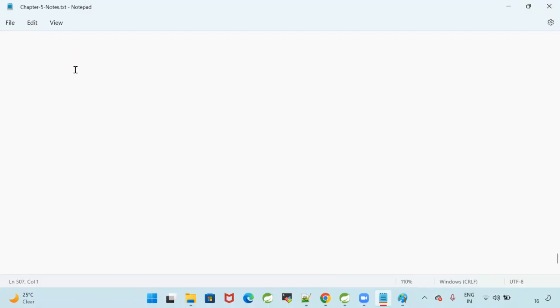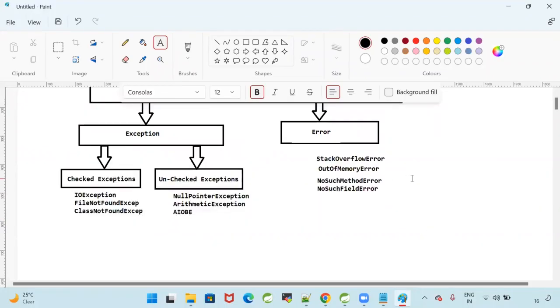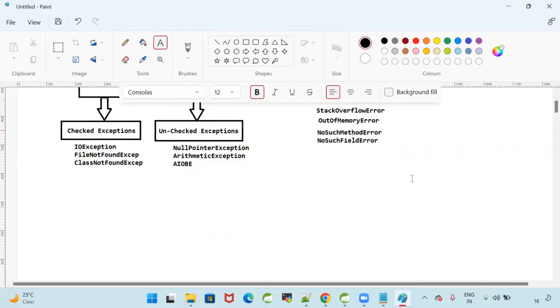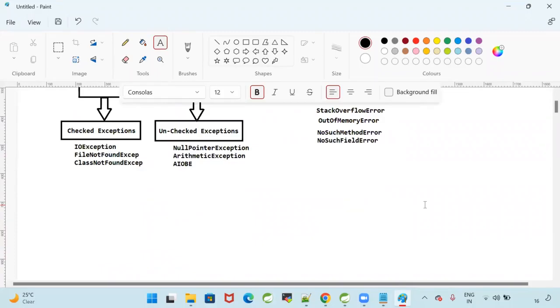Good. Next one. In Java, there are so many exceptions already available, like IO exception, file not found, class not found, null pointer, arithmetic, array index bound, array negative size exception. There are some errors also: stack overflow, out of memory, no such method error, no such field error, thread death error. Like that, there are so many errors also available. Fine. As of now, we are able to understand the predefined exceptions in Java.